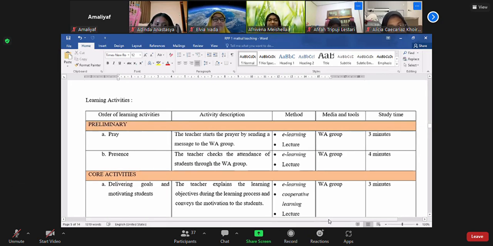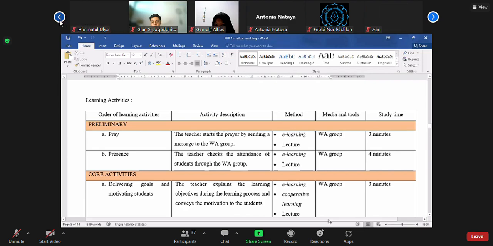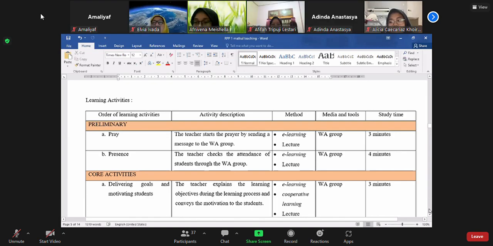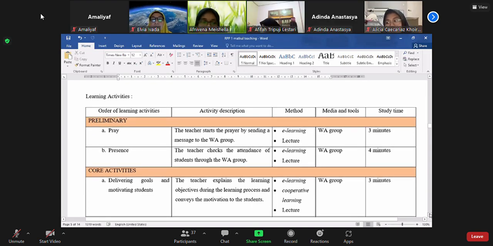Learning activities. Preliminary. Pray. The teacher starts the prayer by sending a message to the WA group, with method learning and lecture, media and tools WA group, study time 3 minutes. Presents, the teacher checks the attendance of students through the WA group with method e-learning and lecture, media and tools WA group, with study time 4 minutes.